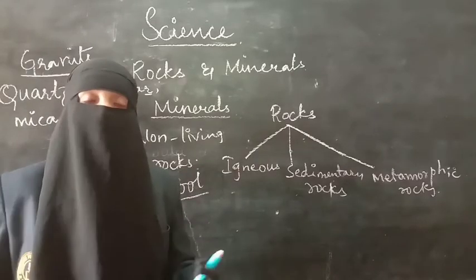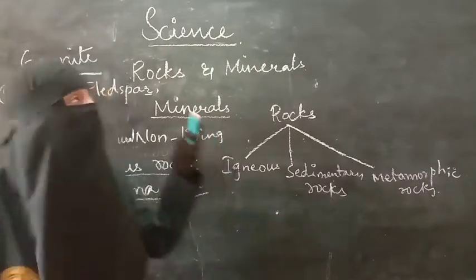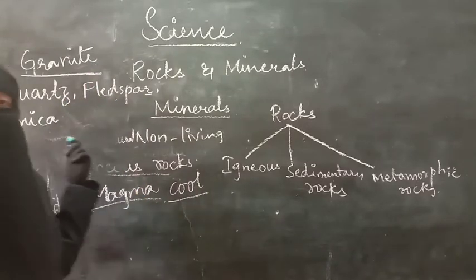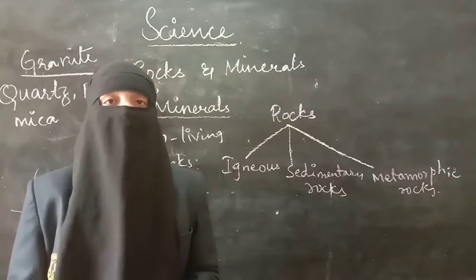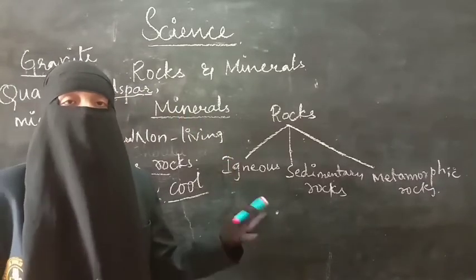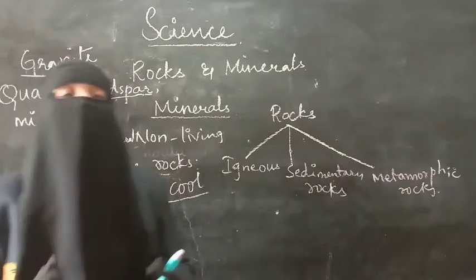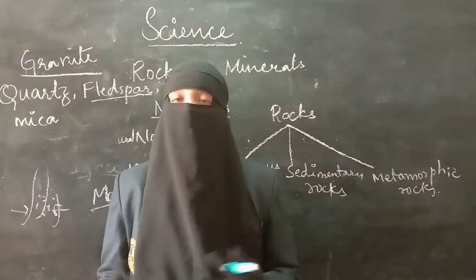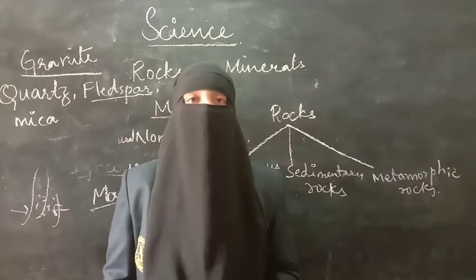When the lava cools slowly, taking more time, it forms granite. Granite contains quartz, feldspar and mica. These are the minerals present in granite. The color of granite is creamish or pink because of the content of feldspar. Based on what percentage of feldspar is present, granite can be of any color. It is a very strong and very common igneous rock. We use it in our day-to-day life, in the construction of houses, bridges, roads, etc.